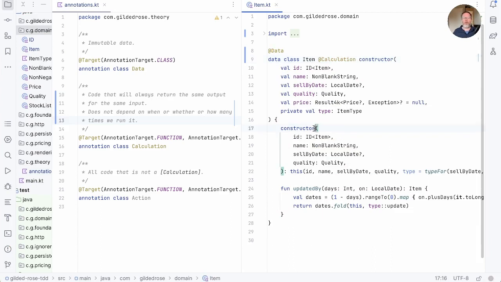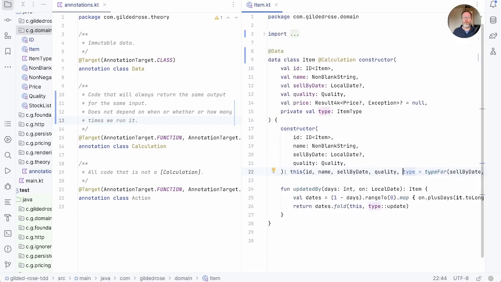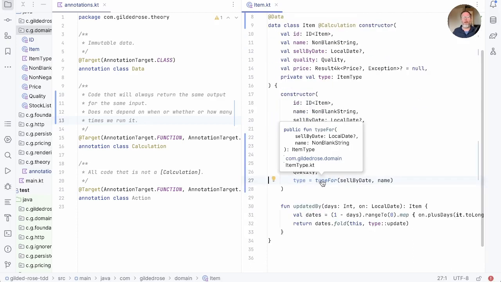What about this constructor? Well, that's a bit more complicated because this constructor calls a function here, which is type4. Let's just lay that out so we can see it. Now, type4 is a function, but is it a calculation or is it an action? If it's an action, if it goes off and writes to a file or launches a missile or something like that, then that makes the code that calls it into an action itself. Generally speaking, if we have code that invokes an action, it becomes an action itself.